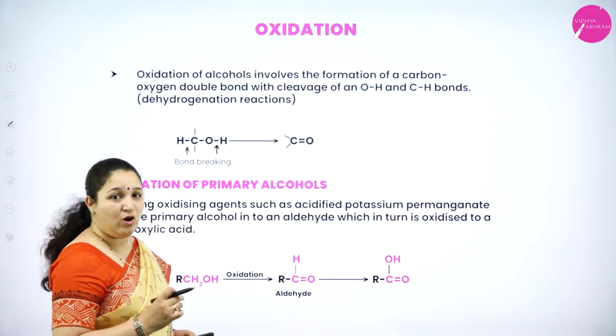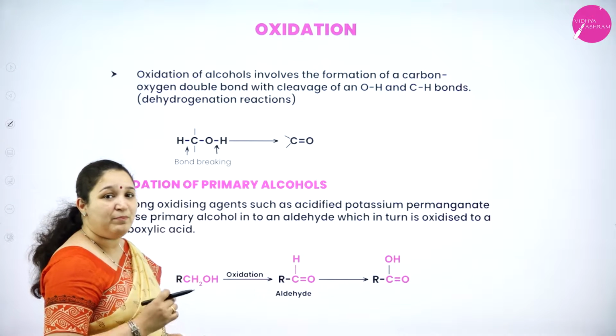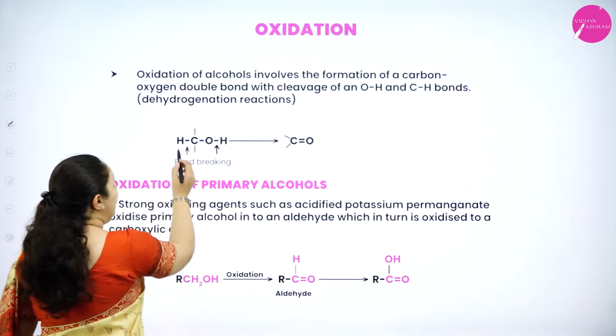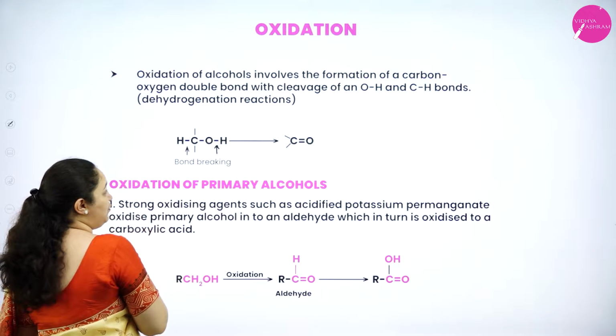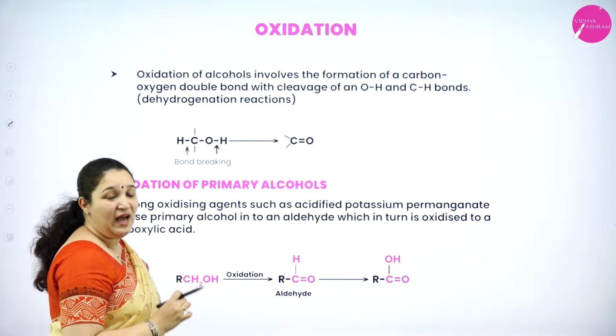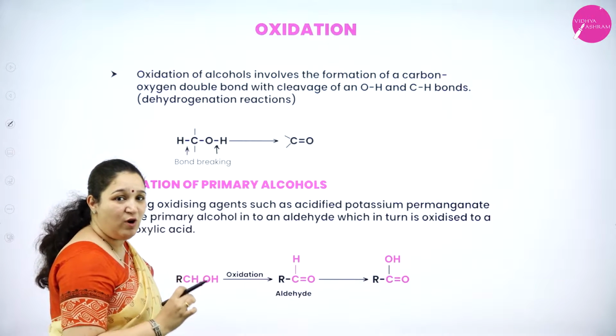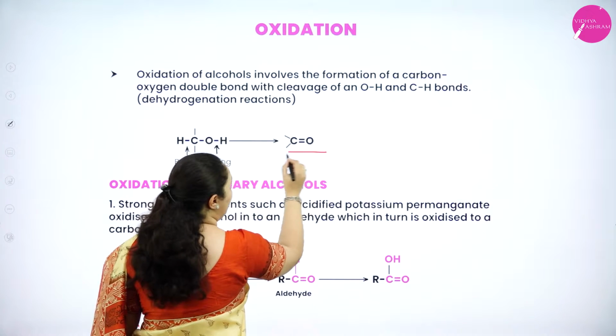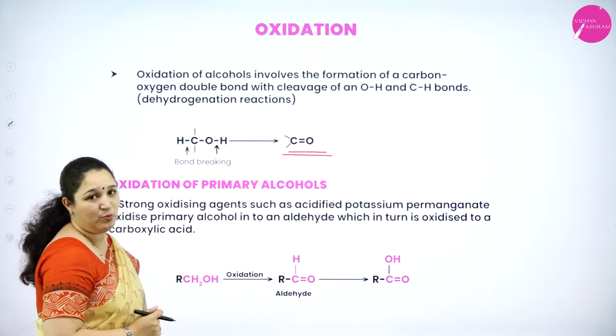Oxidation of alcohols involves breakage of two bonds. That is, it involves the breakage of the CH bond as well as the OH bond in alcohols, and a double bond is formed between carbon and oxygen to give a carbonyl group.